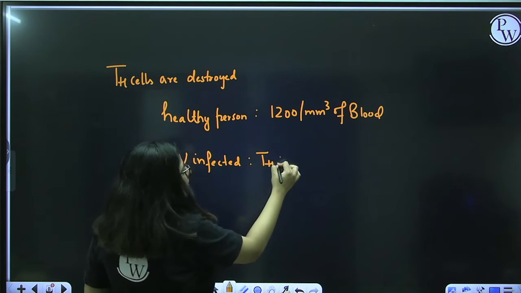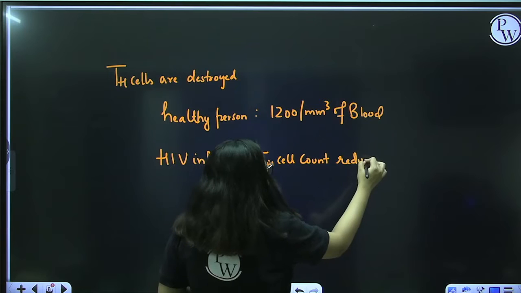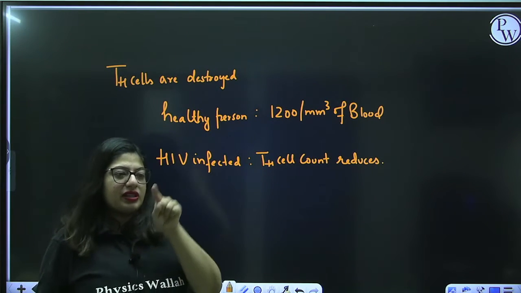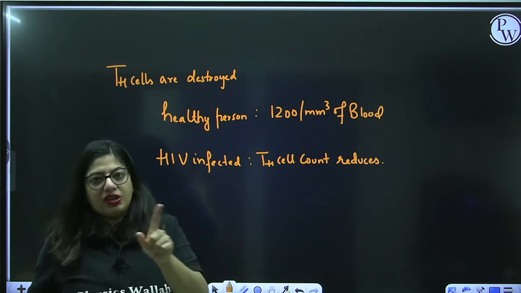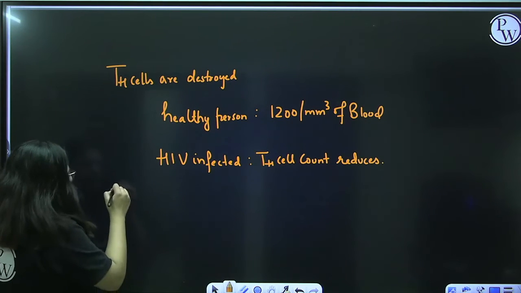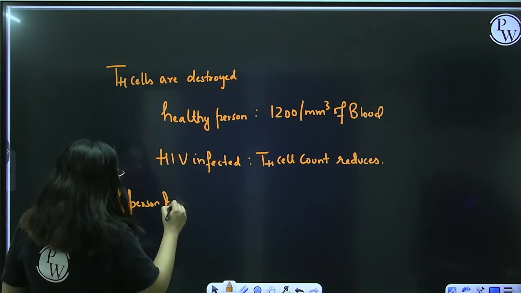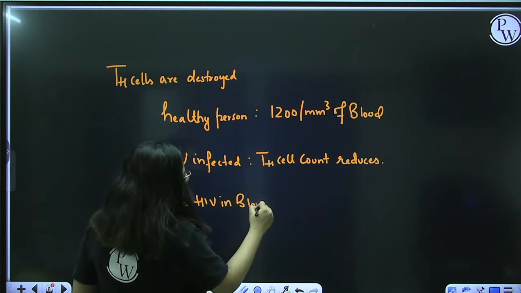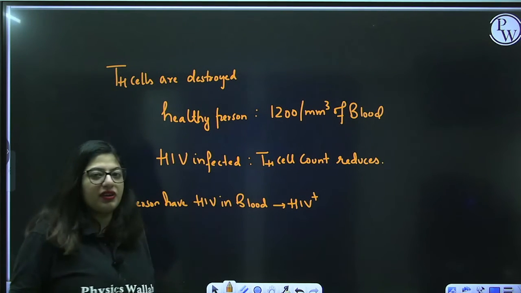The T helper cell count reduces. So, we say if a person got HIV, the person is said to be HIV positive. So, listen to me very carefully. If a person has HIV in blood, this virus in blood, you will say this person is HIV positive. I will not say the person is having AIDS.